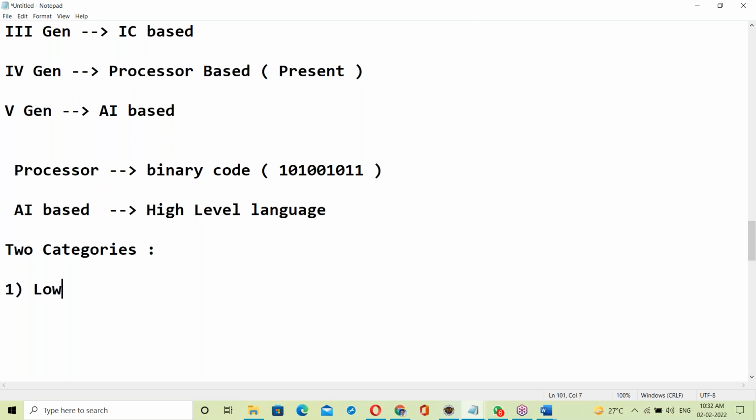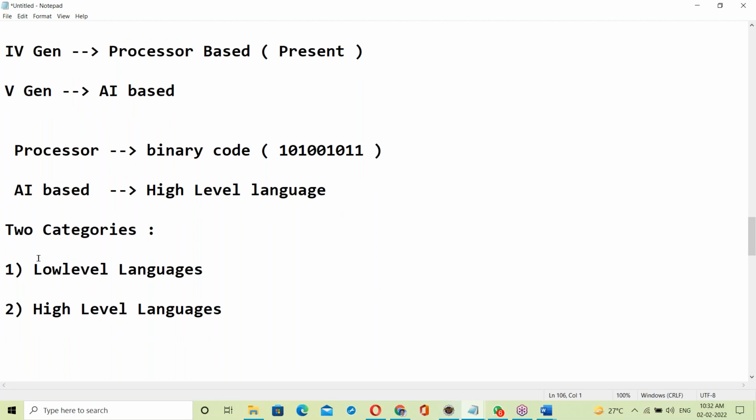First one, low level languages. Second one, high level languages. What is low level language? It's a system understandable language.